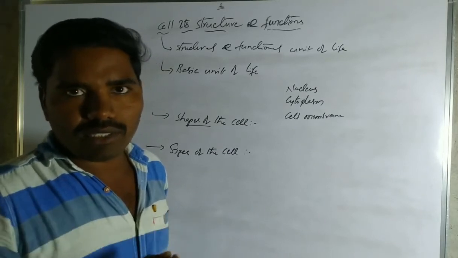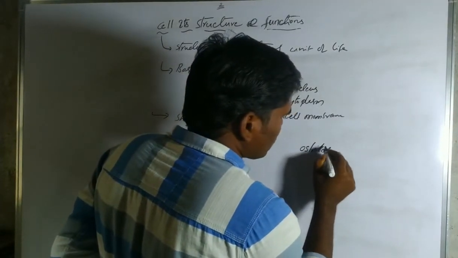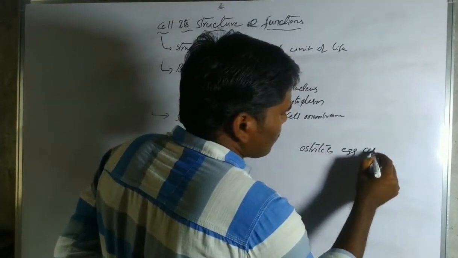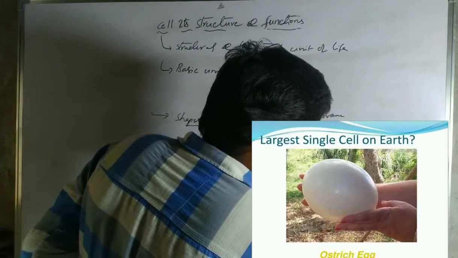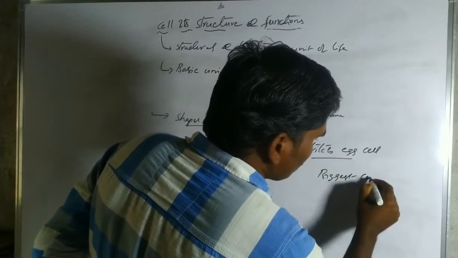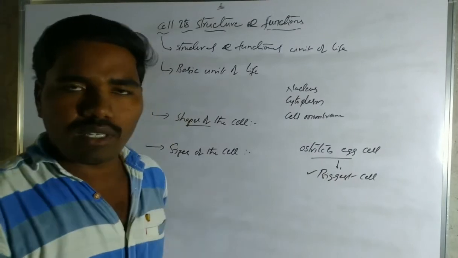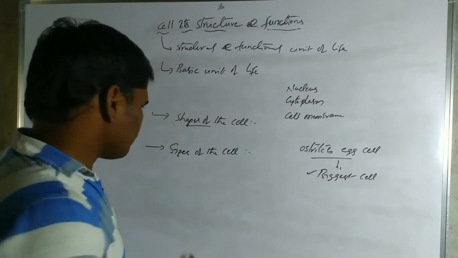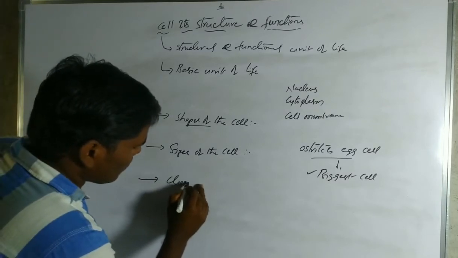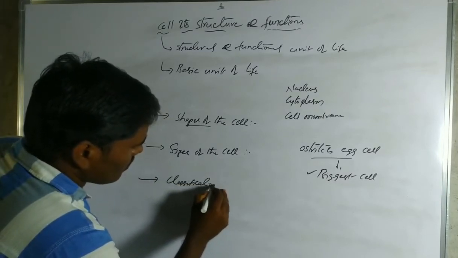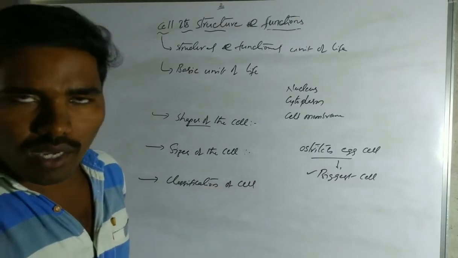But for example, the ostrich egg cell is the largest cell in the living world, and we can see it with our naked eyes. Next, you also learnt about the classification of the organisms.